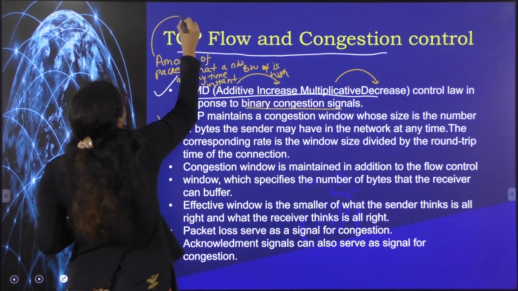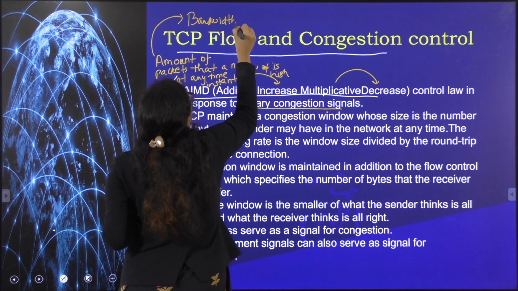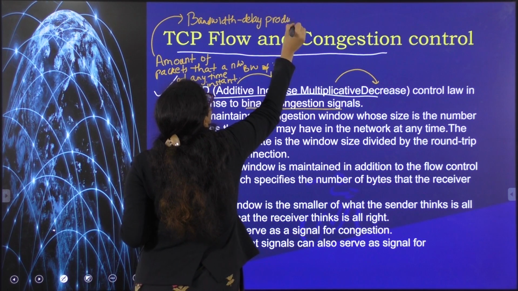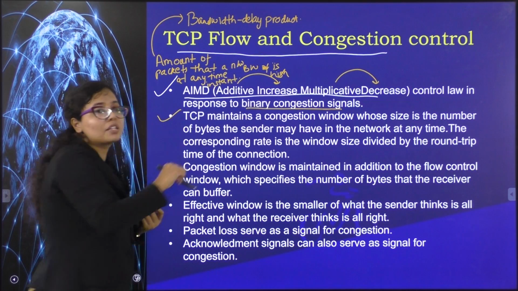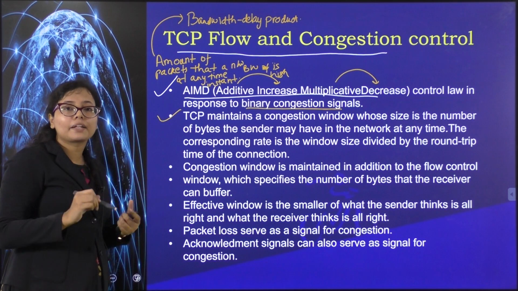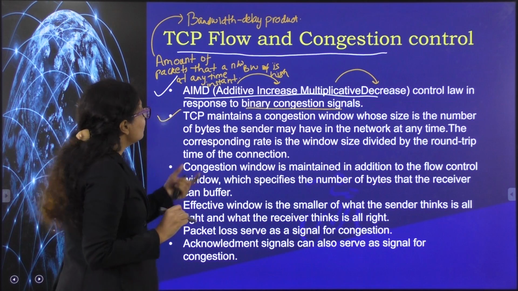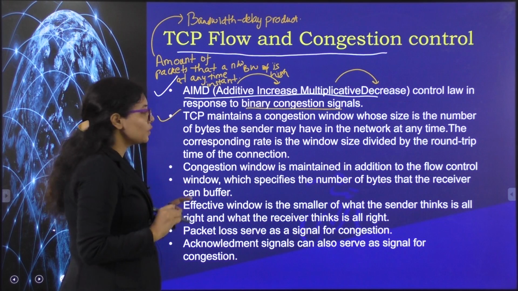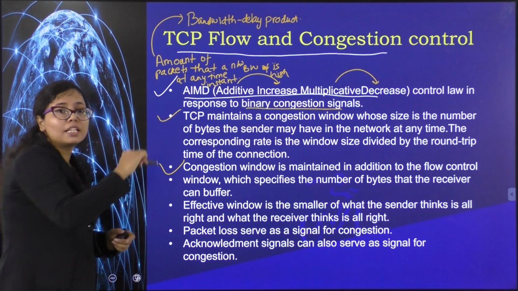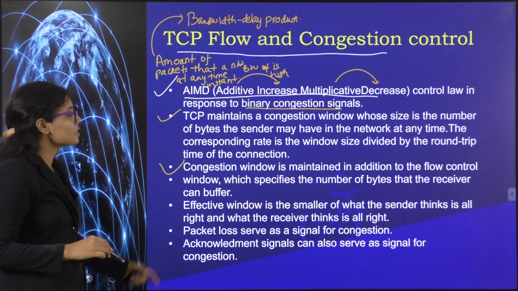That is defined by the bandwidth delay product. This bandwidth delay product is actually the information carrying capacity of the channel. You might have studied it somewhere. It will tell you how many packets the network will support at a particular instant of time. So according to that, the TCP will maintain its congestion window. Along with this, the receiver buffer size is also one of the important factors to maintain the congestion window size.